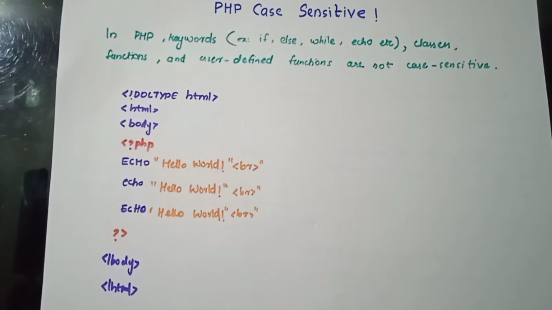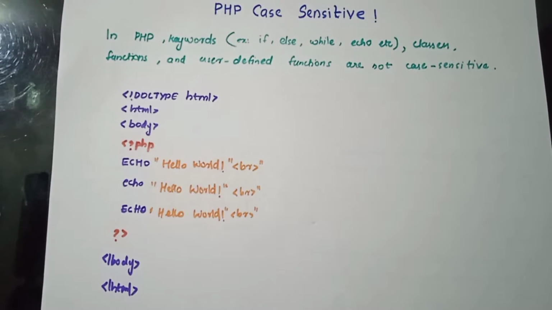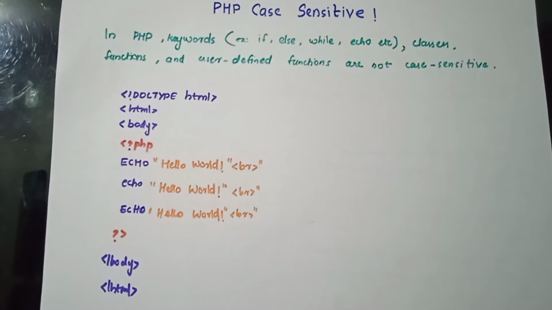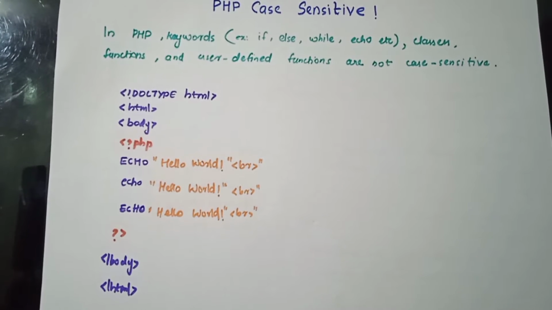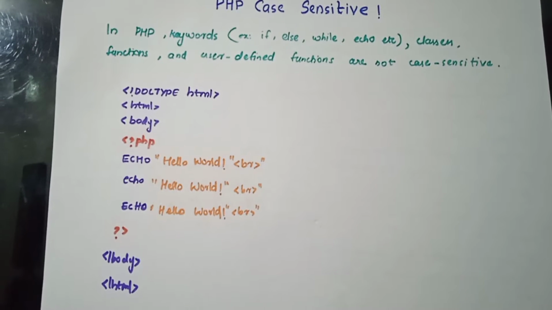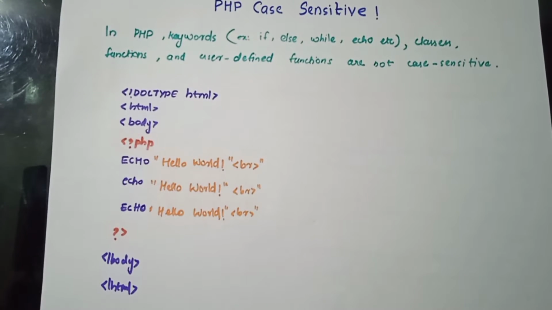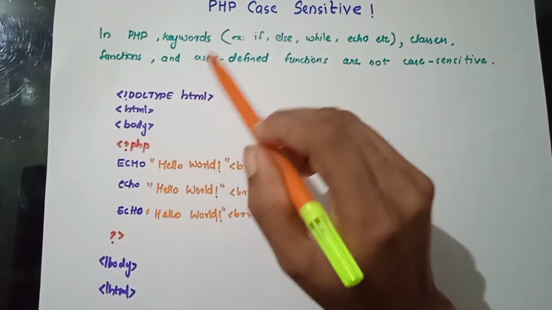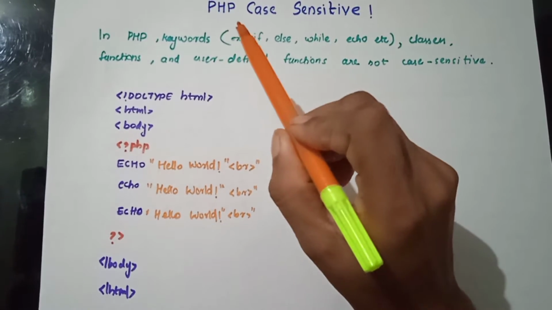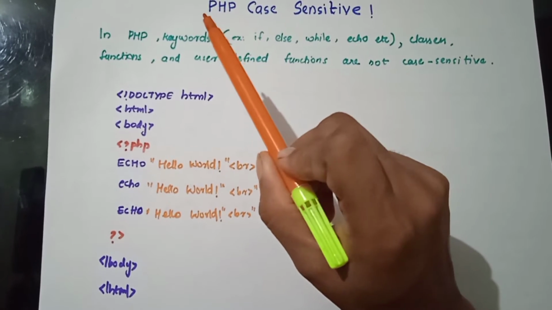So in this session, we are discussing a little more about the PHP syntax, then the main concept, comments on PHP. In the previous session, we said that it is mandatory to use the semicolon when you write a single line of code in PHP. Why? Because this is a case sensitive language. So let's see how we can find this language is case sensitive.